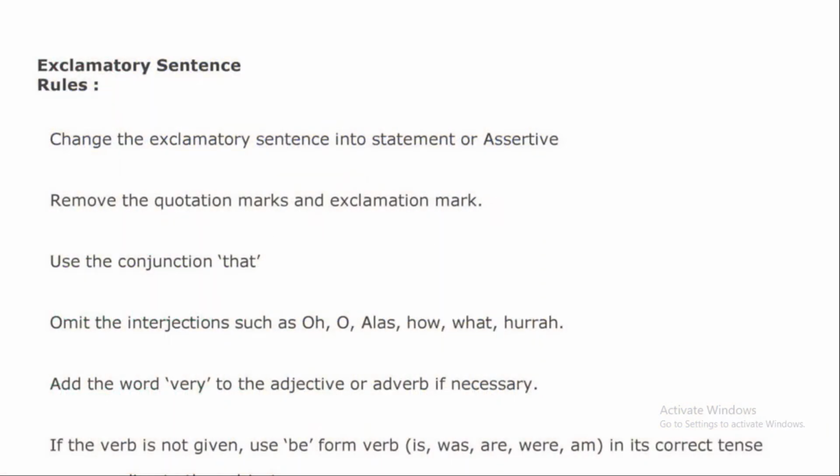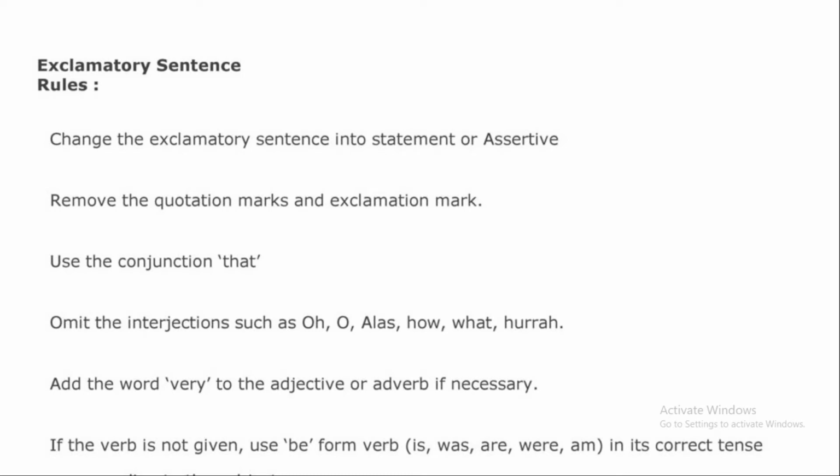There are also some rules so that you can understand well the changing of narration in case of exclamatory sentence. Change the exclamatory sentence into a statement or assertive. Remove the quotation marks and exclamation mark. Use the conjunction that.